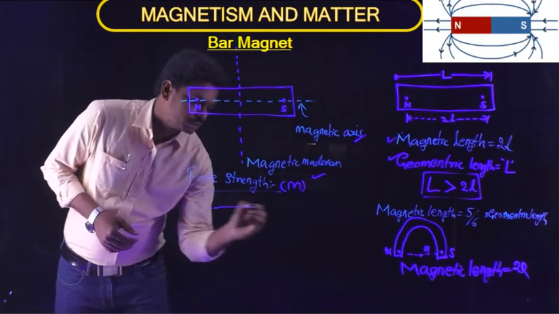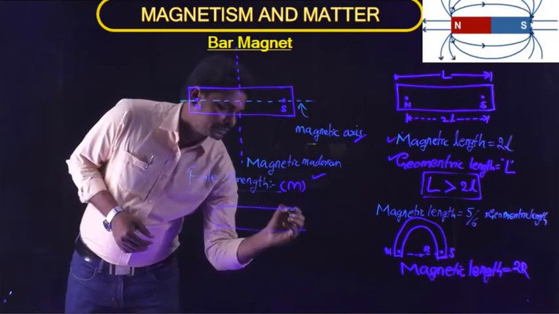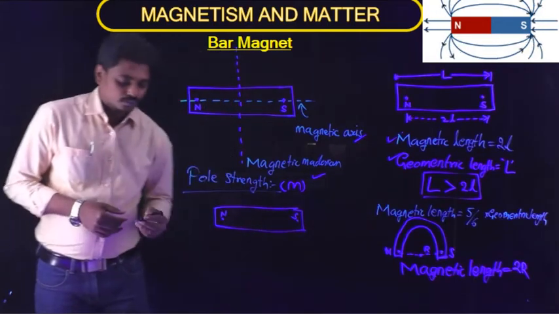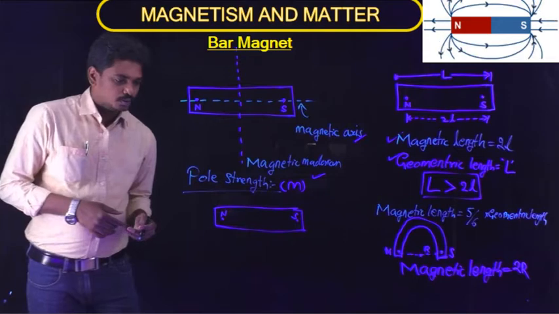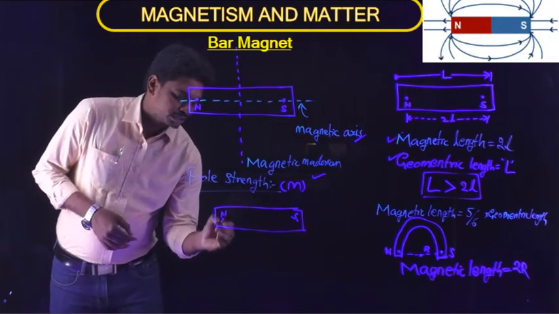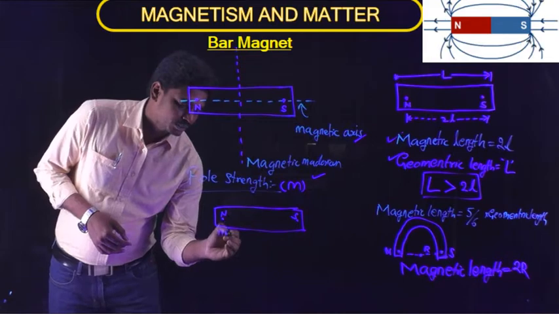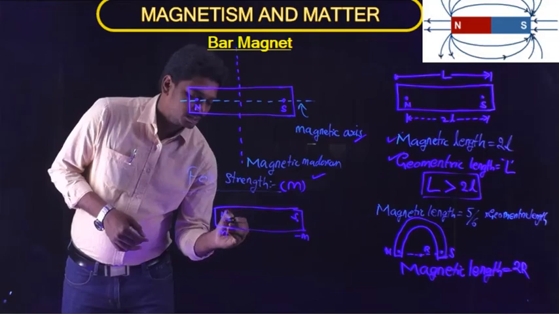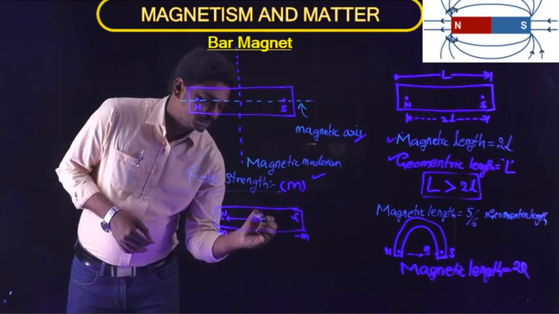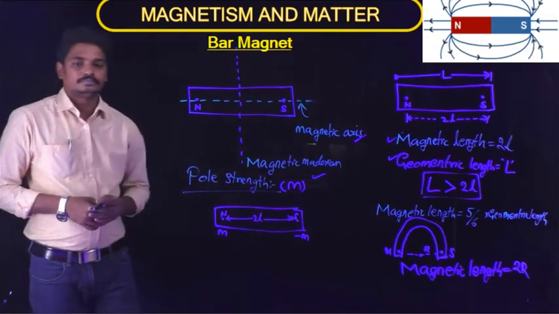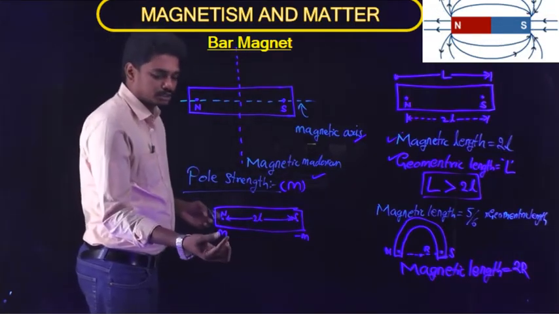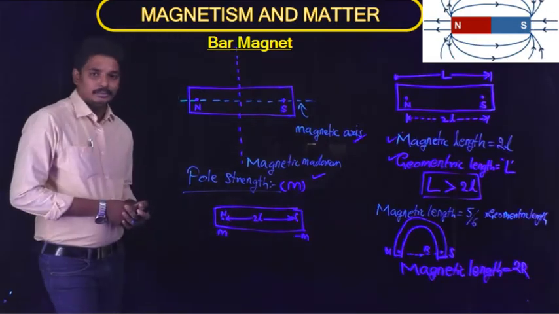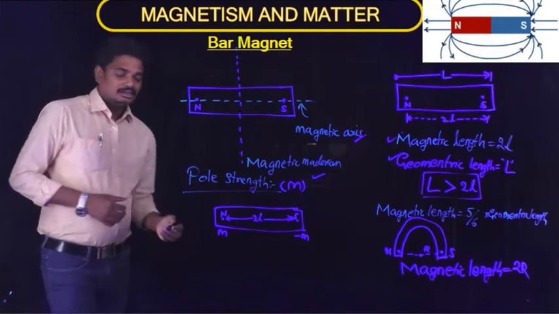If you consider a bar magnet which has two poles, north and south, the pole strength at the north pole is denoted by m, and at the south pole it is minus m, and the magnetic length is 2L. It is a scalar quantity.